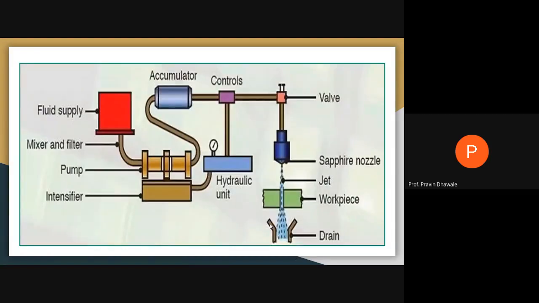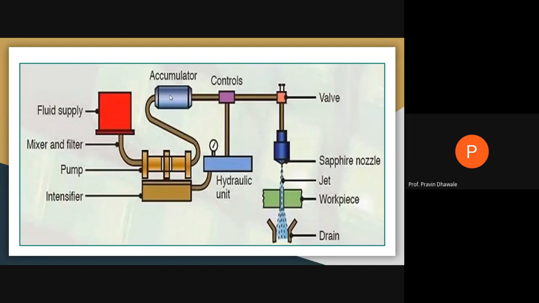Okay, we'll move forward. This will be the actual setup of abrasive water jet machining. Is it visible clearly to all of you? See, this will be the storage tank, we may call it a reservoir, right? Where we are storing the water. That water is sucked through the pipeline by using this pump. At the inlet of the pump, low pressure water is there. That high pressure water will be passed to this accumulator, right?